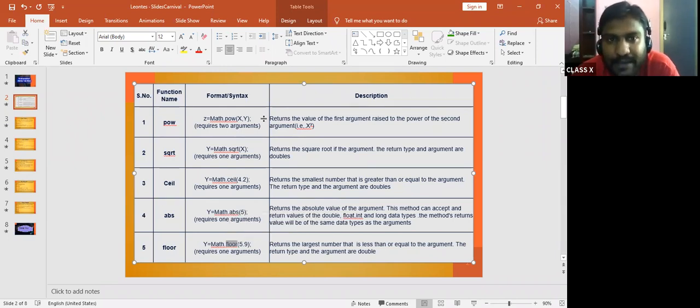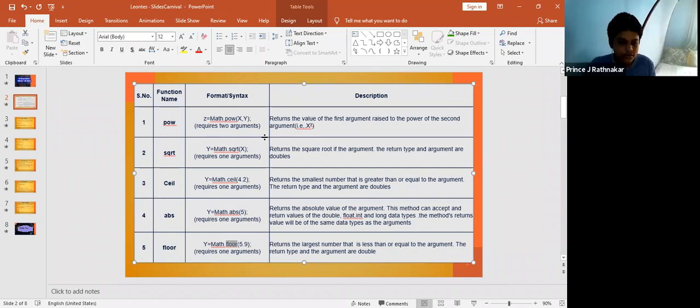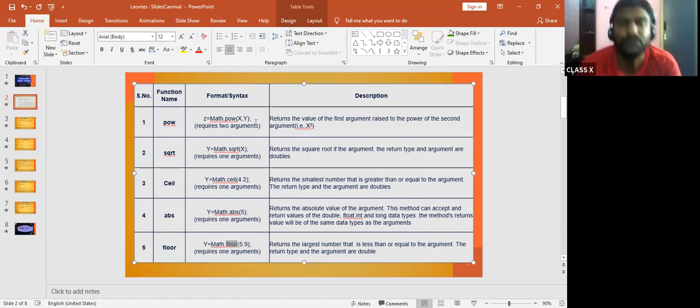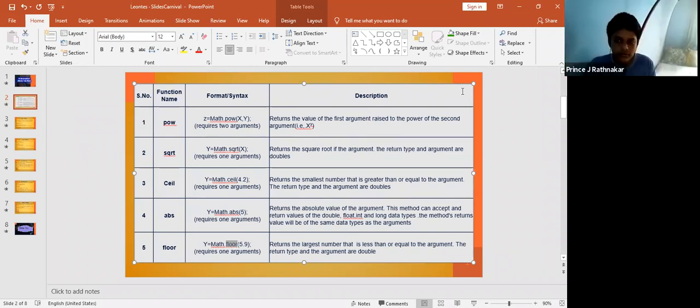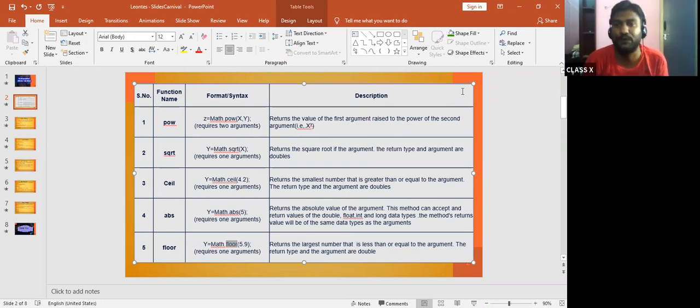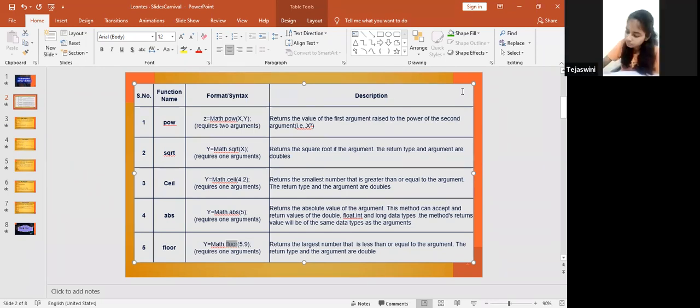Clear about these five functions? Yes, sir. Now, any doubts you have in pow, square root, ceil, absolute and floor, you can ask me the question now. It's time for you to ask me the question. Have you understood the five mathematical functions?